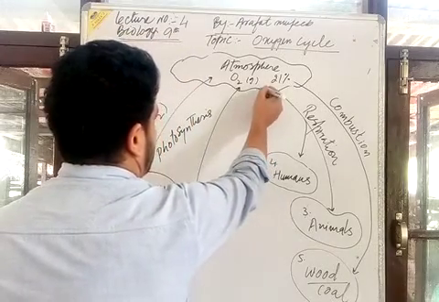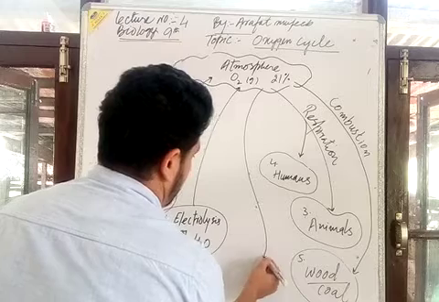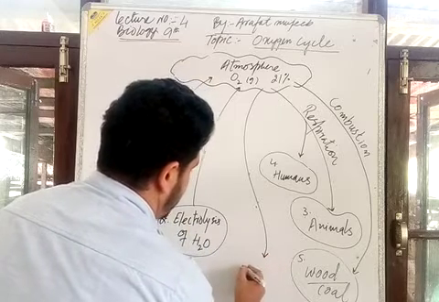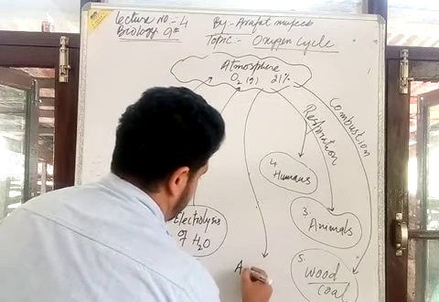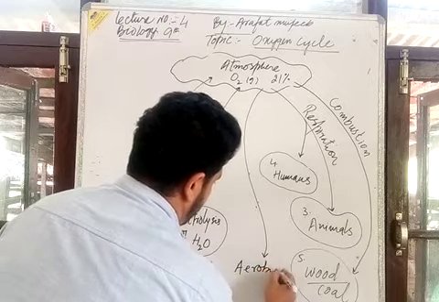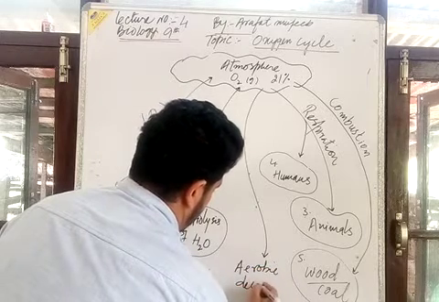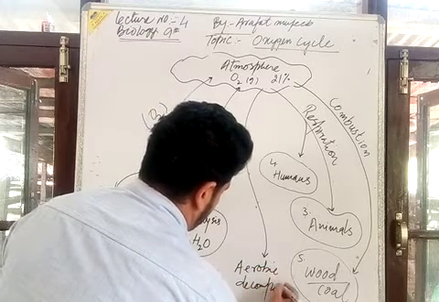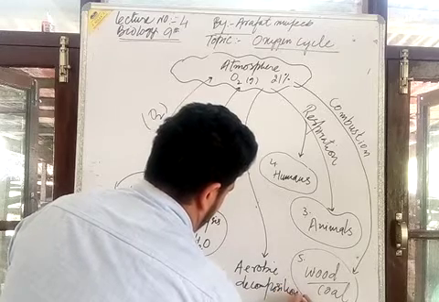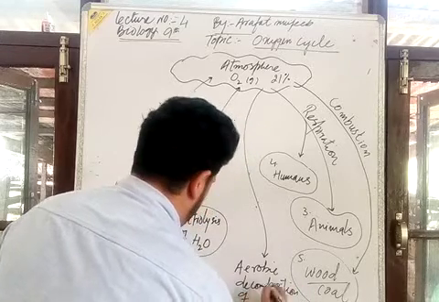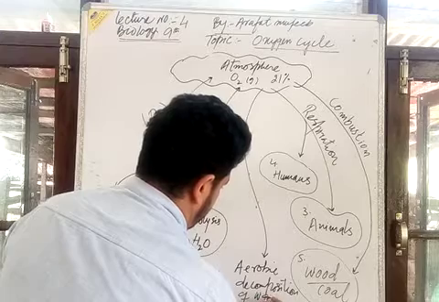This atmospheric oxygen is also utilized during the aerobic decomposition of waste.